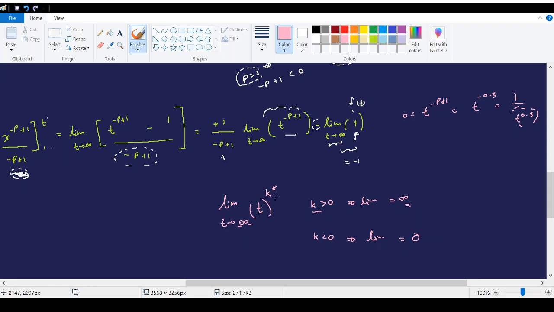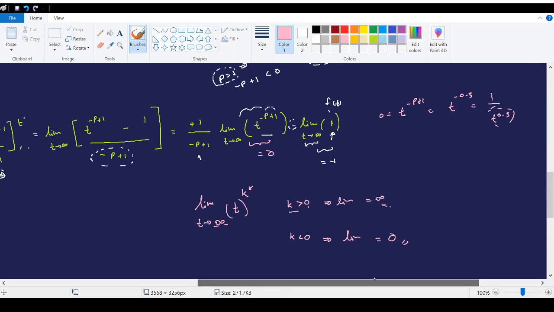Okay, so as a summary, if we have t to the power k, and if t goes to infinity, then if the power is a positive value, the answer will be infinity. If the power is a negative value, then the answer will be 0. Now, in our case, the power is a negative value. So, as a result, this one will go to 0, right?